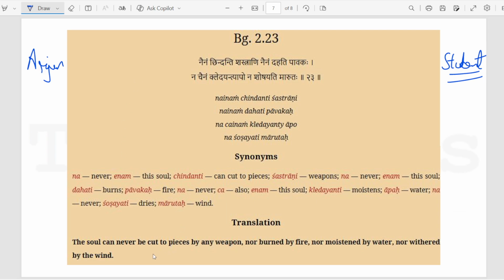So here Krishna is further describing that nature of identity in a more rigorous way. That the soul, which you are, as Krishna is saying, you cannot be harmed by these weapons that you see in this battlefield.